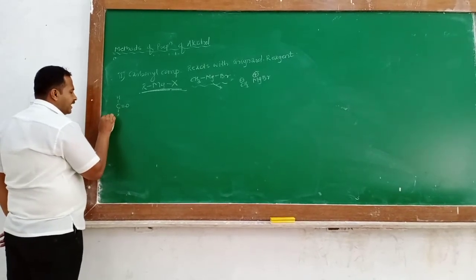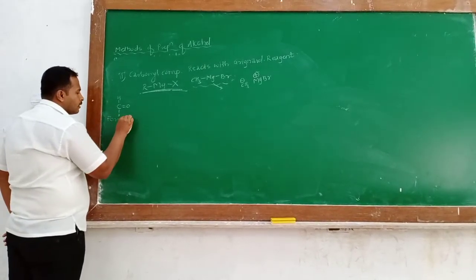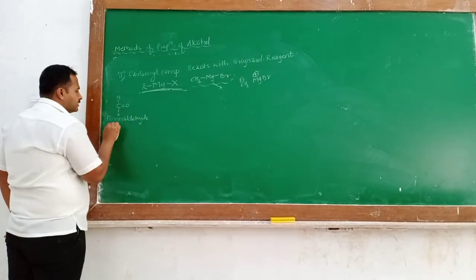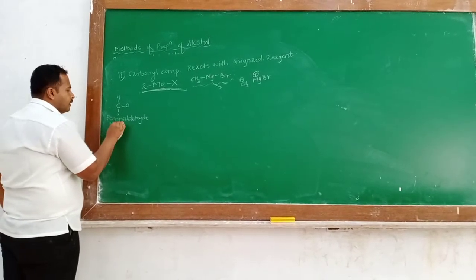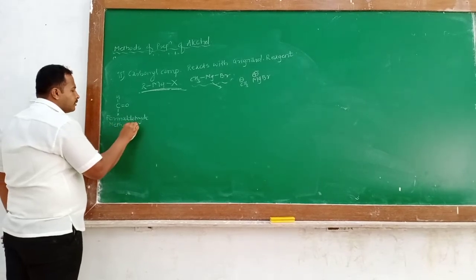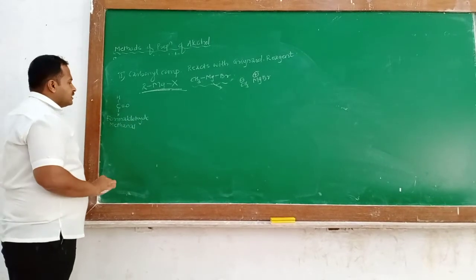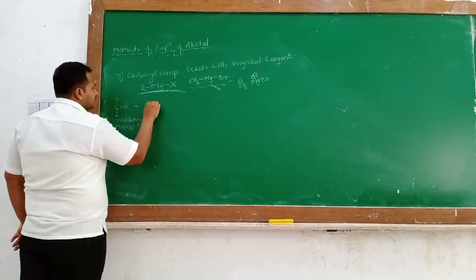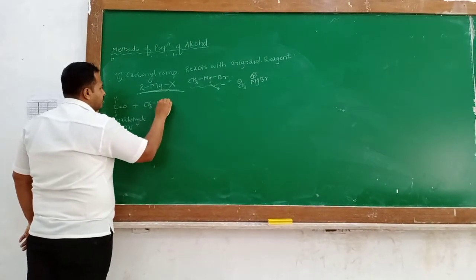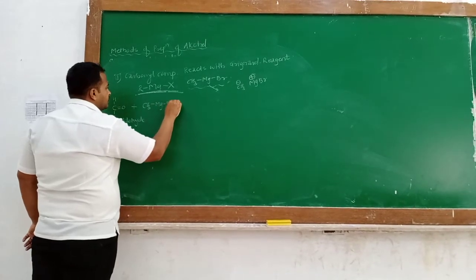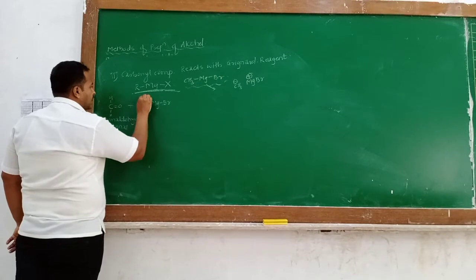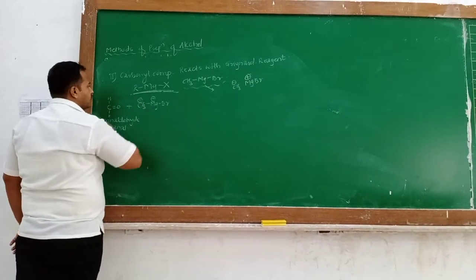The common name is formaldehyde and the IUPAC name is methanal. This methanal reacts with the Grignard reagent CH3MgBr, where CH3 carries negative charge and MgBr carries positive charge.